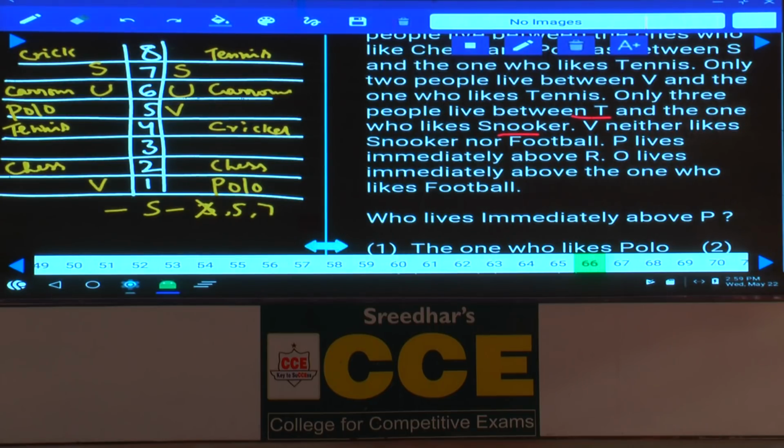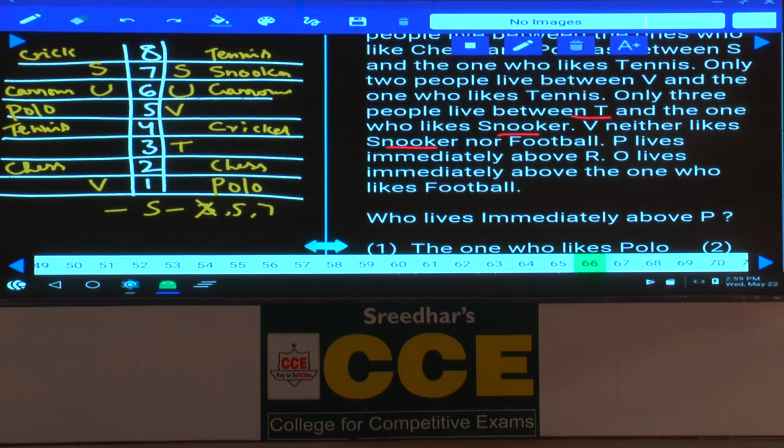And if T is on the 2nd floor, that is not possible, and if T is on the 1st floor, then V can be snooker. Hence, there are 2 different possibilities. But V does not like snooker. Hence, T must be on the 3rd floor. As T is on the 3rd floor, and 3 persons live between T and the one who likes snooker, the one who likes snooker must be on the 7th floor.